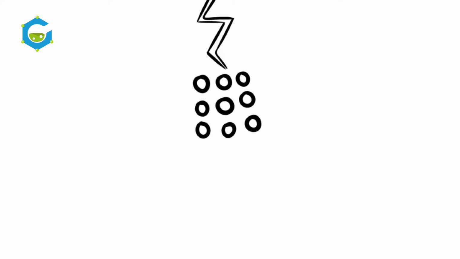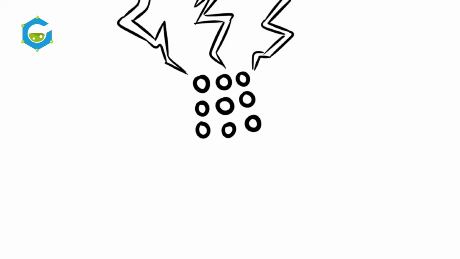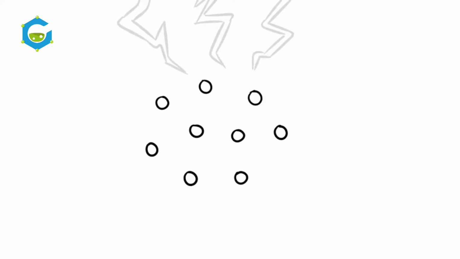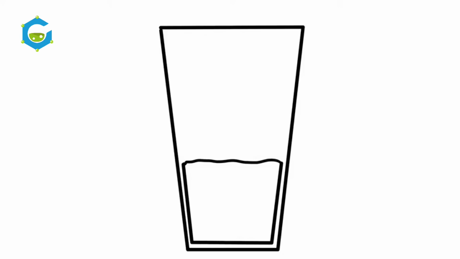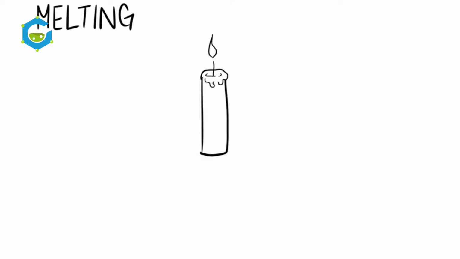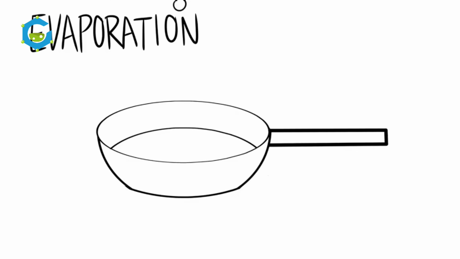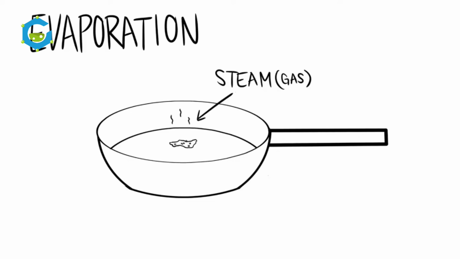Our last main point comes down to energy. Energy comes in many forms. Energy makes the particles move. More energy causes the particles to distance further away from each other and causes them to speed up when they are moving. This causes the particles to change. These changes can cause them to change their state of matter. We'll use water to demonstrate two changes of state in matter: melting, where a solid turns into a liquid, and evaporation, where a liquid turns into a gas.